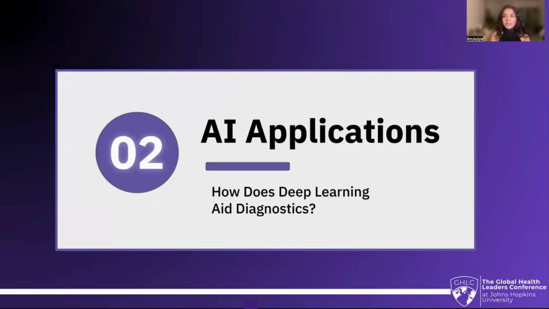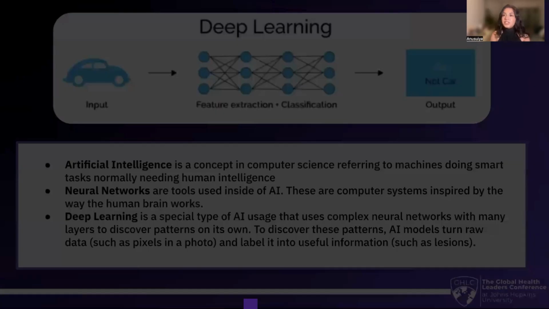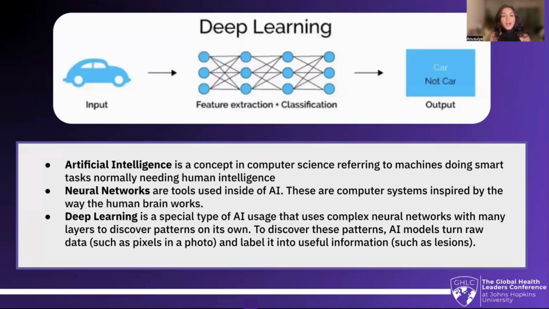And we can do so using AI. But first, let's look at some definitions. Artificial intelligence is a concept in computer science referring to machines doing smart tasks, which normally need human intelligence. Neural networks are tools inside of AI. These are computer systems inspired by the way that the human brain works. Deep learning is a special type of AI usage that uses complex neural networks with many layers to discover patterns on its own. To discover these patterns, AI models turn raw data, such as pixels in a photo, and label it into useful information, such as lesions.